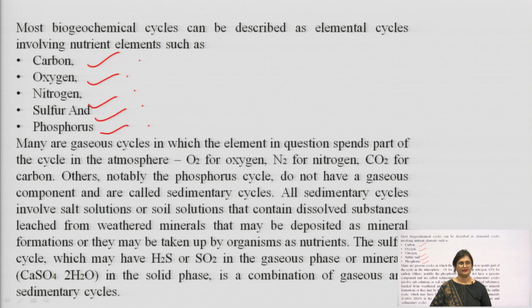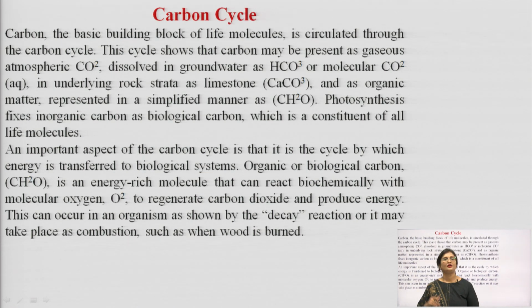All sedimentary cycles involve salt solutions or soil solutions that contain dissolved substances which are leached from the weathered minerals and that may be deposited as mineral cycles. They mainly have hydrogen sulphide or sulphur oxide in the gaseous phase, or minerals such as calcium sulphate in the solid phase.